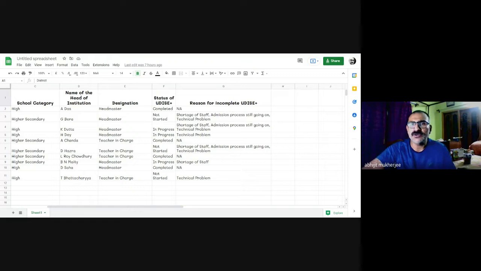That reason for incomplete UDIs, obviously, we can judge from the response gathered in this Google Sheet, was collected through a question which had multiple checkboxes to choose from. So many have chosen all the options available, and some have chosen one or two of those options.